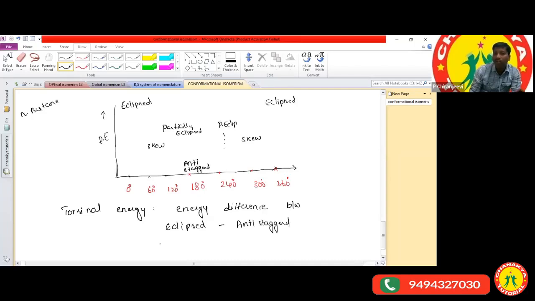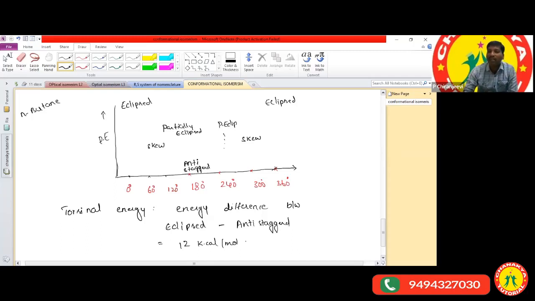Generally, how much energy do you get here? About 12 kilocalories per mole of energy difference, the torsional energy, in n-butane generally.